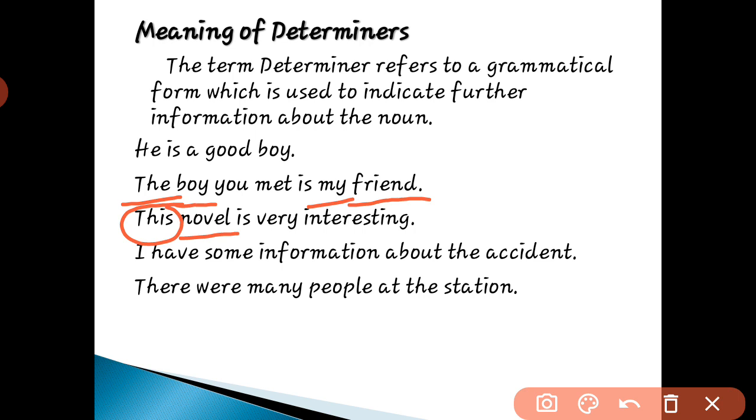So here also we have two nouns, information and accident. Which word is before accident and information? That is the and some. So here some and the are determiners.